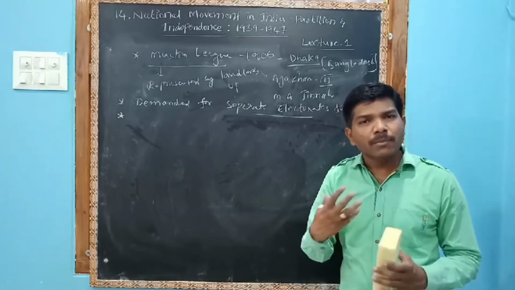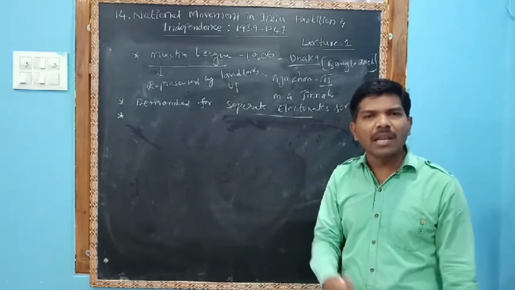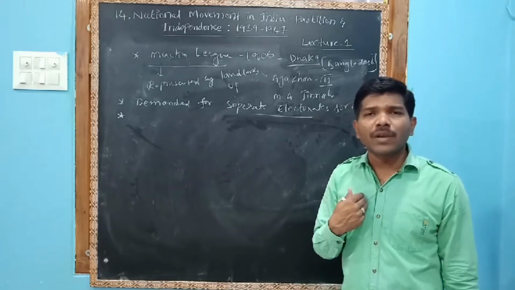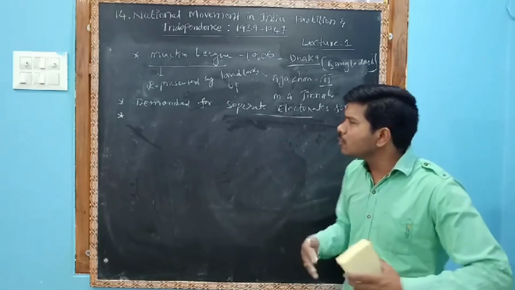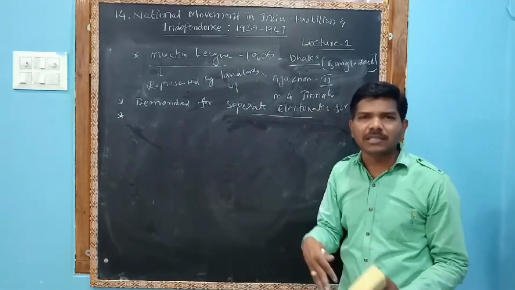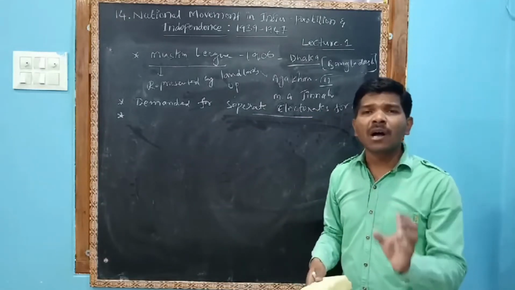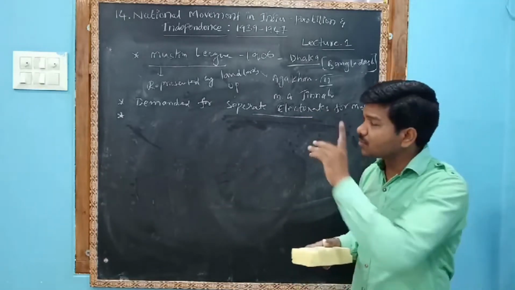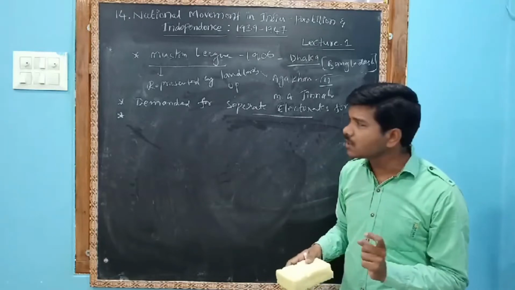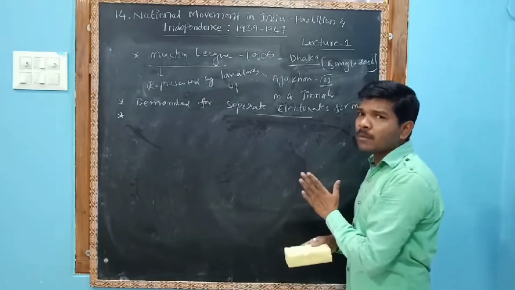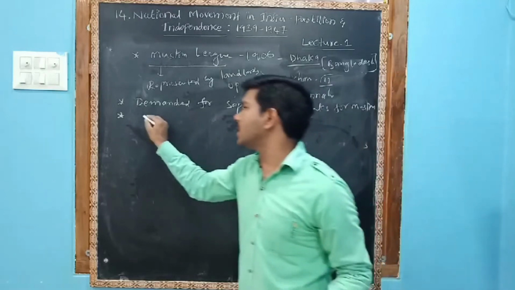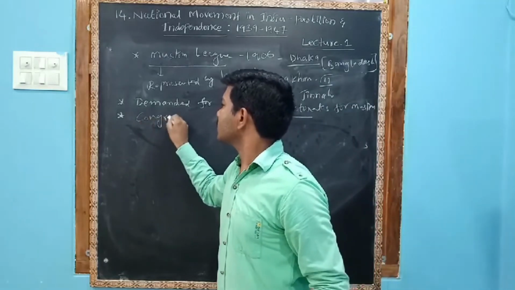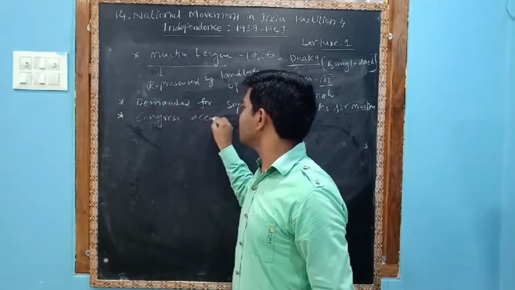We also wanted to become MPs and MLAs because we are also facing problems. Whenever we became leaders, we wanted to represent our concerns and our problems to you. Yes, they are saying correct, because if they have any problem, they can discuss it whenever they become leaders. So Congress also accepted this logic.